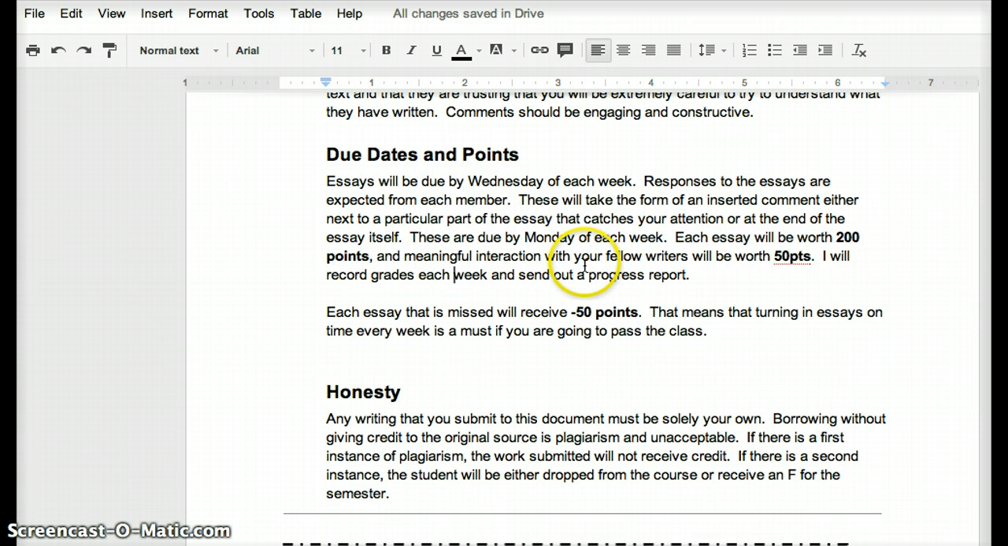Now, in terms of the comments, I expect that you comment on each other's work and that you do so using the method that I just explained, inserting the comments. Those comments are due the Monday following when the essays are due. That means that between Wednesday when the essay was turned in and let's say Sunday night, you have had time to read the essays and to provide some feedback.